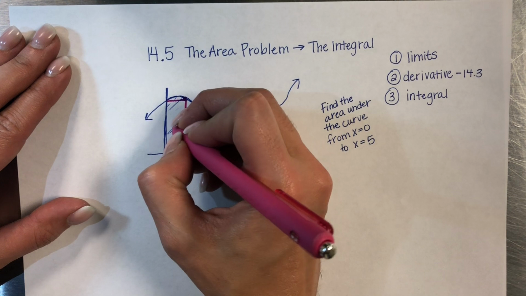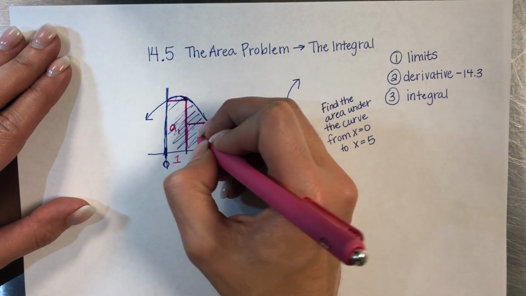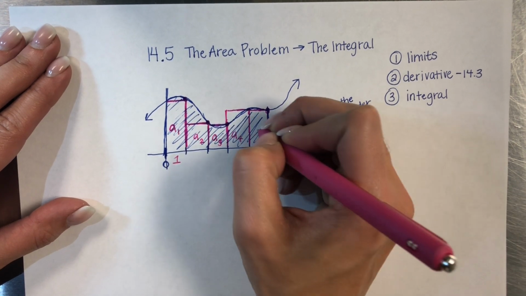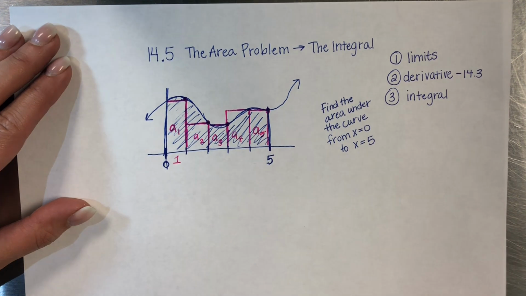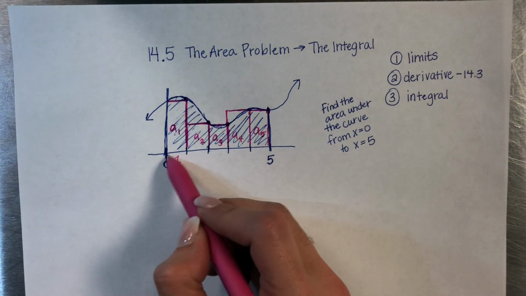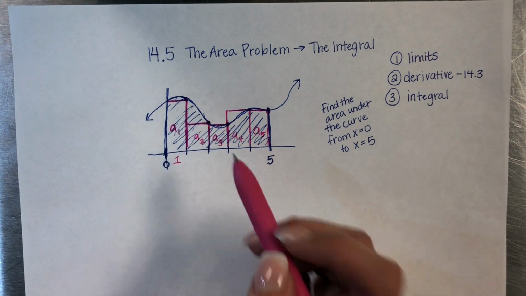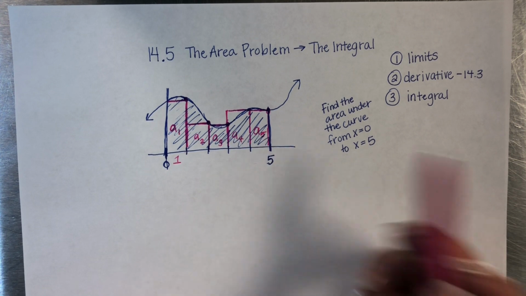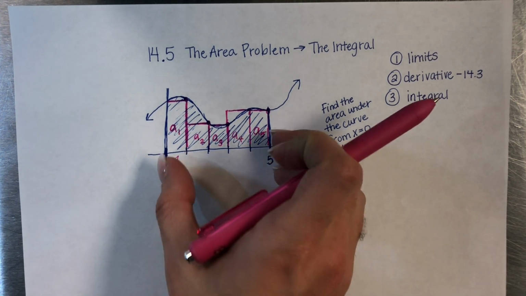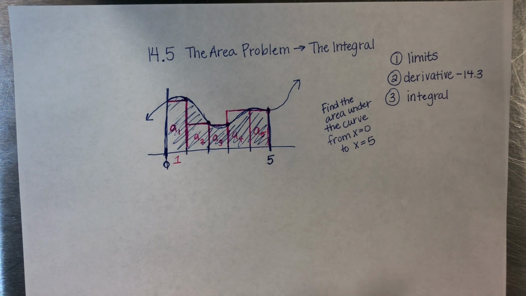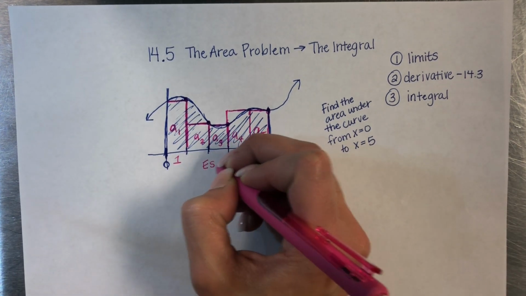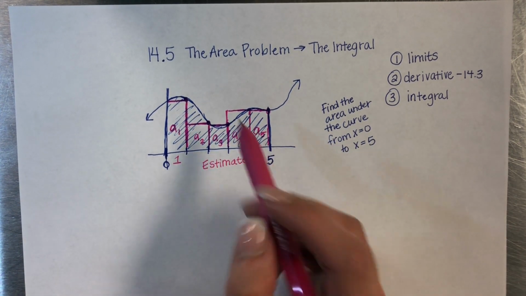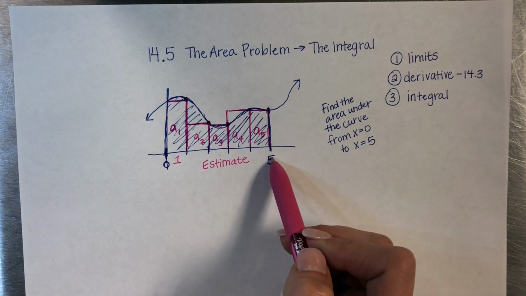All right, so I have rectangle A sub 1, A sub 2, A sub 3, A sub 4, and A sub 5. And the main idea behind this is that the area of rectangles is easy to get. Okay, so we just calculate the area of those 5 rectangles, add their areas together, and that is going to be an estimate, all right? Not an exact number, but just an estimate, an approximate value for the area underneath this curve, okay?